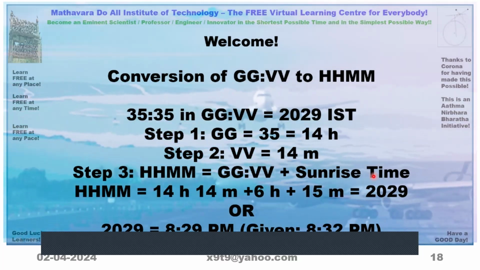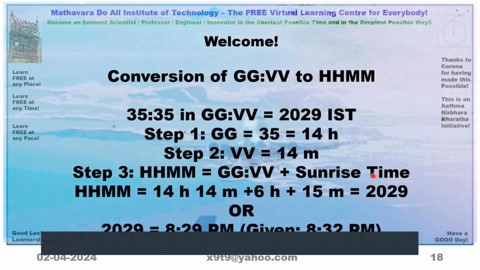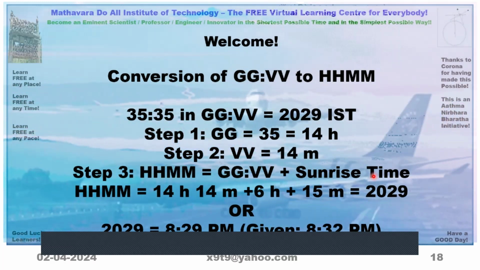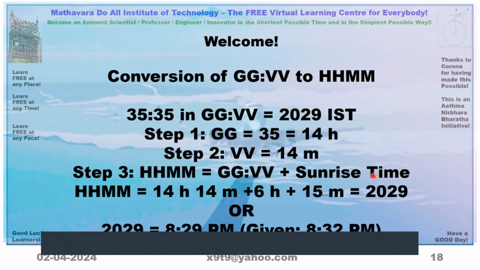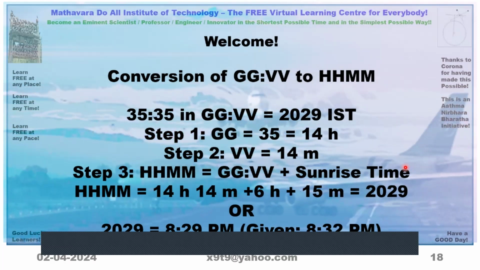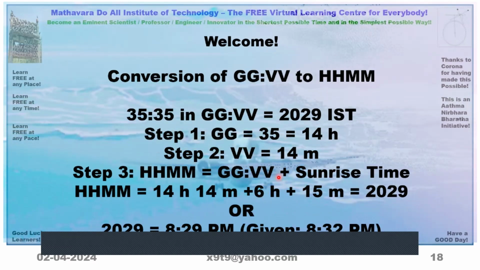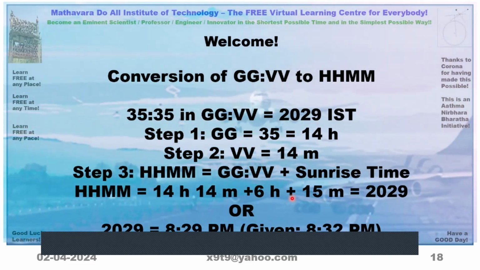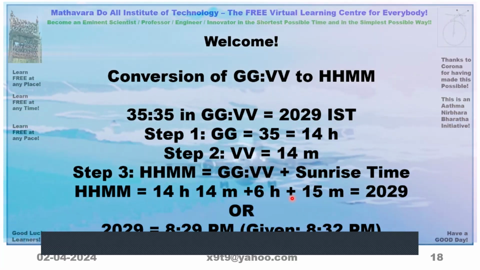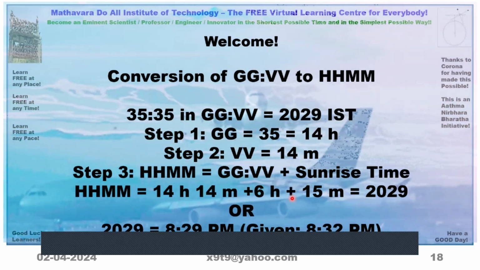Plus add the sunrise time. Sunrise time is found in page number 90. Page number 90, Mysore, first column, next Bangalore, next different places are there. Take it for Mysore. It is given in intervals of 10 days. So for 10 days, what is the difference? For the number of days required, how much is there? That is what we have to calculate, so that we have to add. It is not always 6 hours 15 minutes, because we are converting the same data only. Therefore, it is 6 hours 15 minutes.